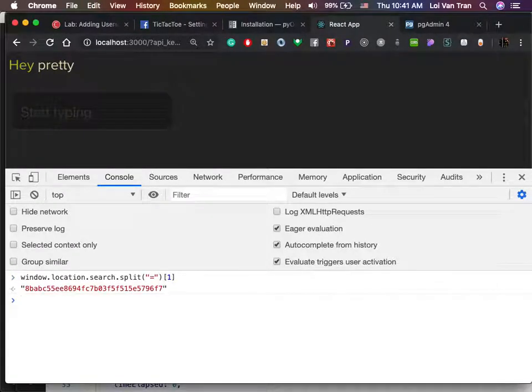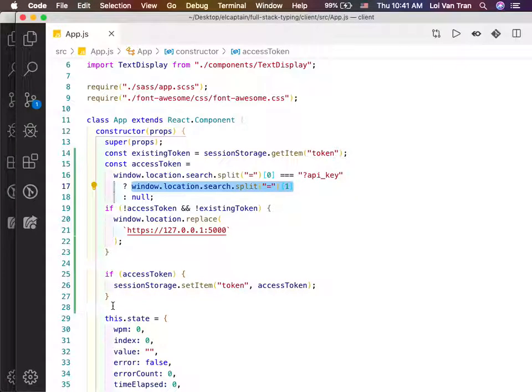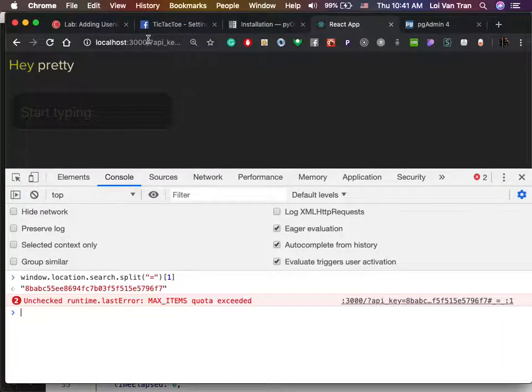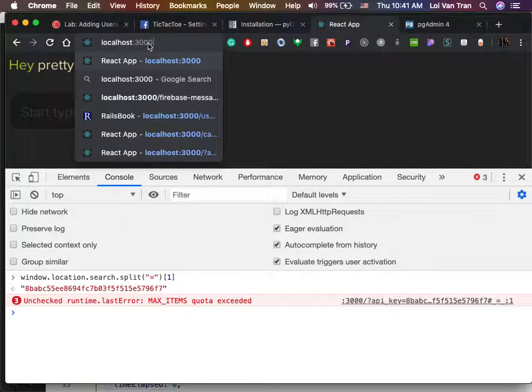You guys all with me? Yeah? Okay, and then what are we gonna do with that? We're just gonna stick that inside of our access token. And in a moment, we're gonna look at both of these and compare. Do we have neither one of them? Okay, so what that basically means is, if the user navigates to localhost 3000 alone, it may not necessarily fail. It may also look at our session storage.